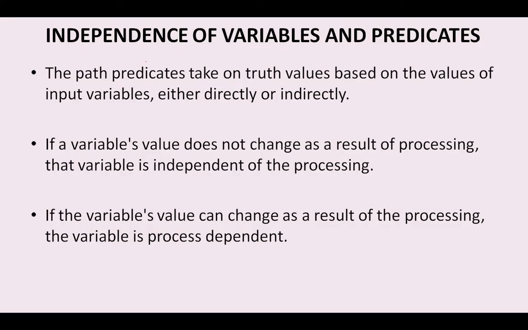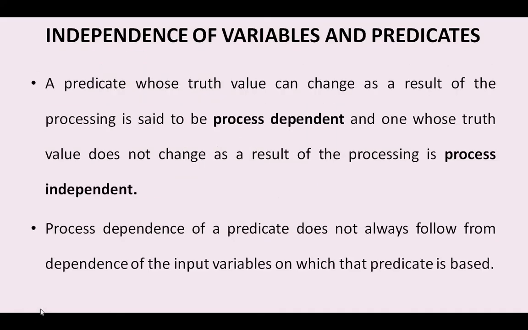So this variable plays two roles, as dependent variables and independent variables in the predicates. If it is changing the result, it is dependent, and if it is not changing the result, we can say it is independent. See here in this example, once again I am showing. The variable is independent when it is not changing the result of the processing, and whenever it can change the result, that is called the process dependent. Like that we can represent. So dependence and independence of the variables in the predicates we can express like this.